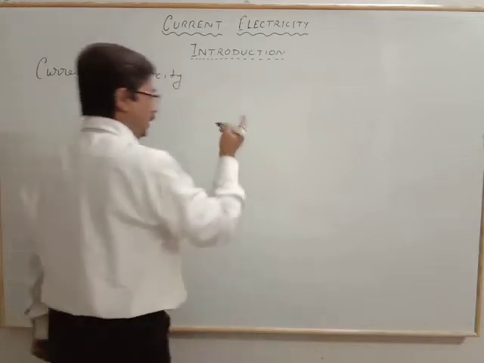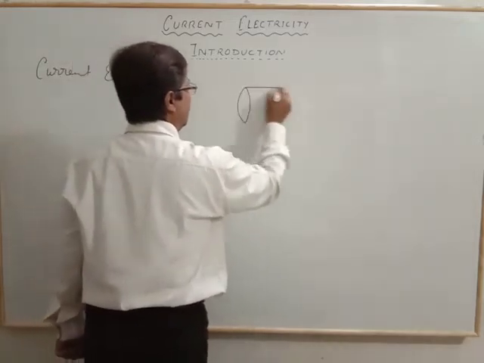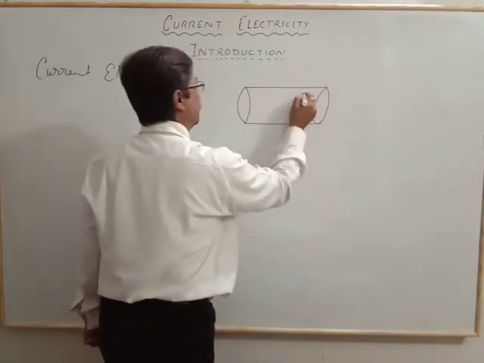In our discussion, we come to know that metals, let's suppose this is the metal, have free electrons.